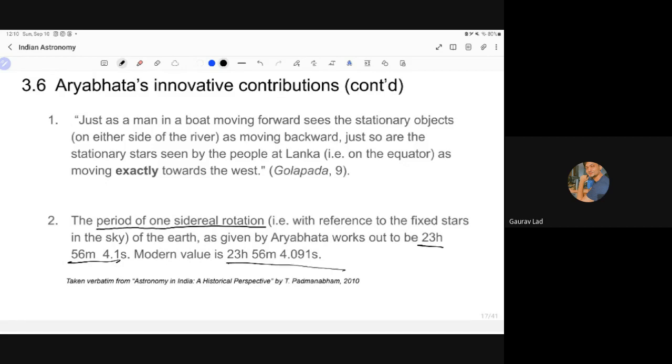Extremely accurate. So this is admirable. This needs to be appreciated. This is the thing that people need to know, and this is the thing that we should be proud of. He did that all on his own by observing the stuff on his own and then performing the calculations by himself. This is admirable. This should be appreciated.